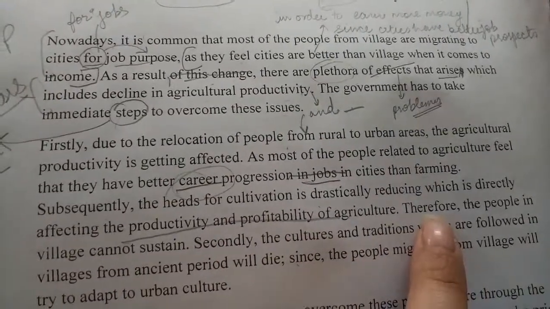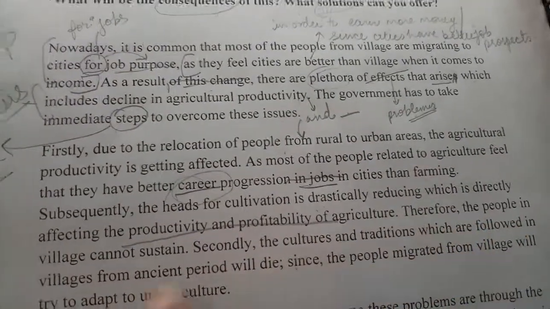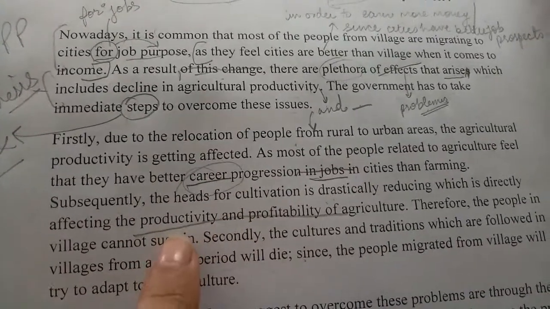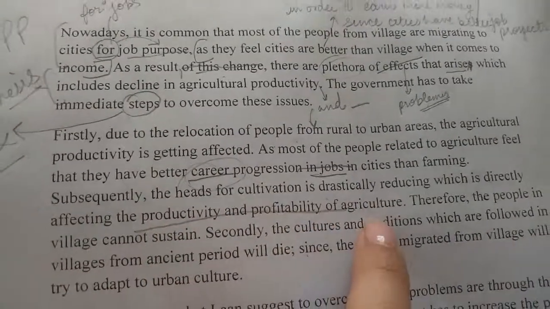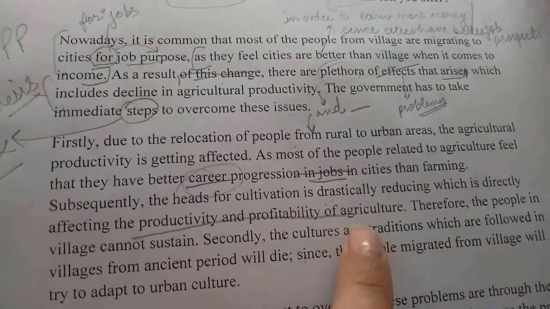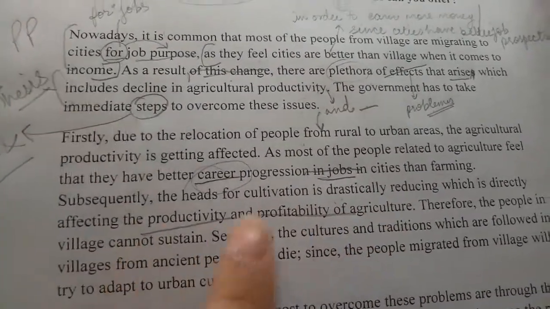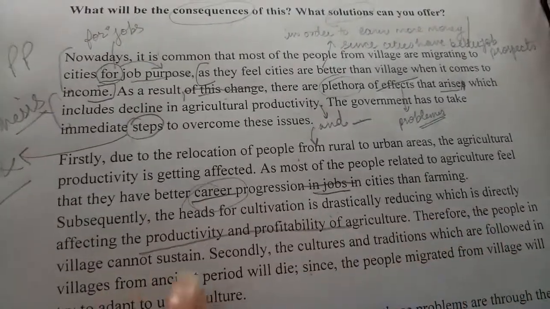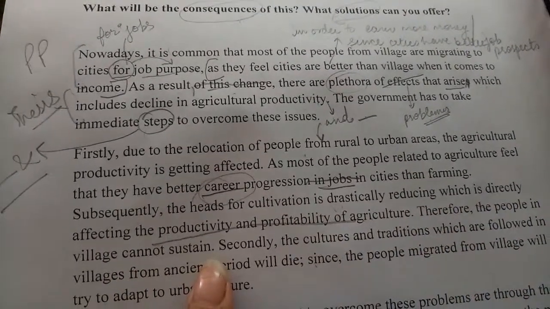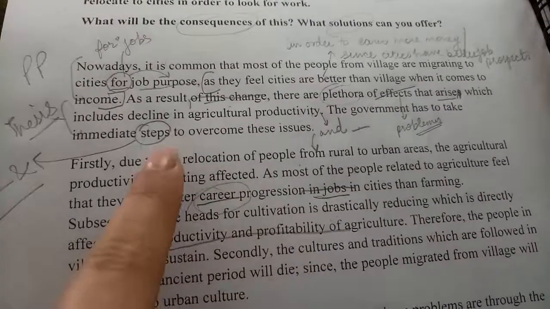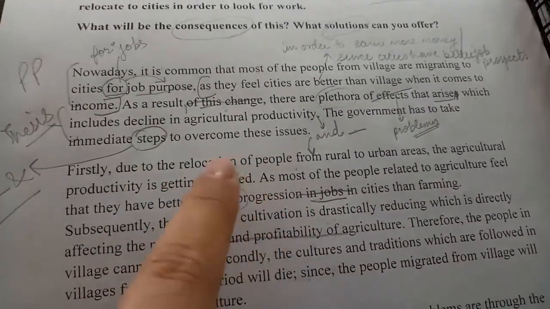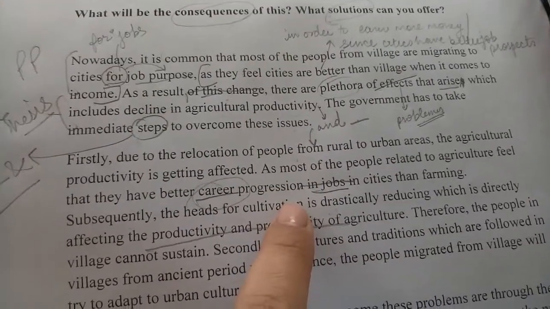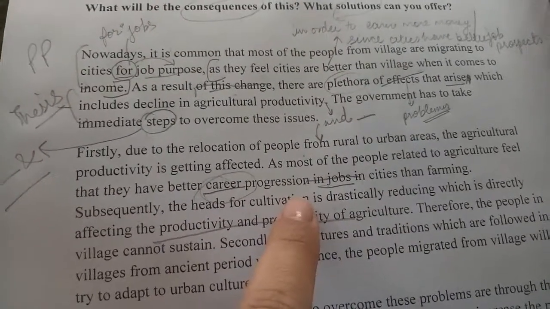Now you stray away from the topic when you say, therefore the people in village cannot sustain. We are not here talking about that, we are talking about productivity and profitability of agriculture. Agriculture sustains the whole country, not only the village. So here you strayed away from the topic when you say people in village cannot sustain. So here the explanation of the topic sentence is incorrect, which will affect the band score in task response.